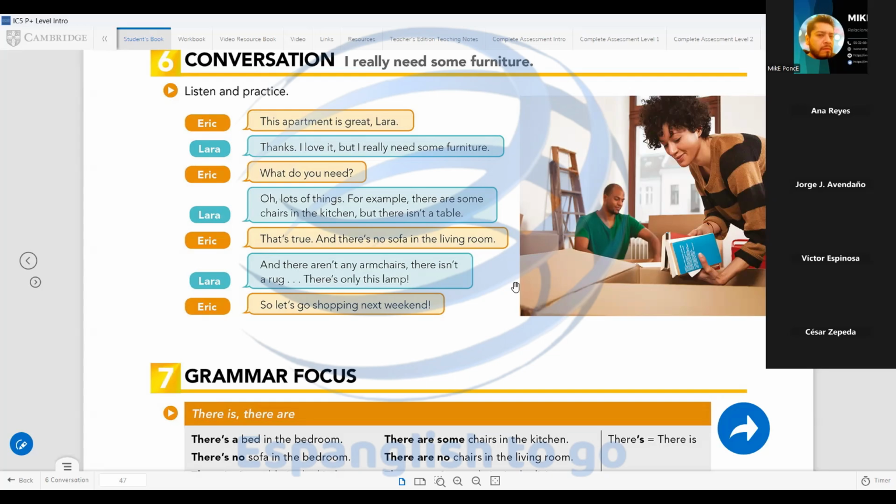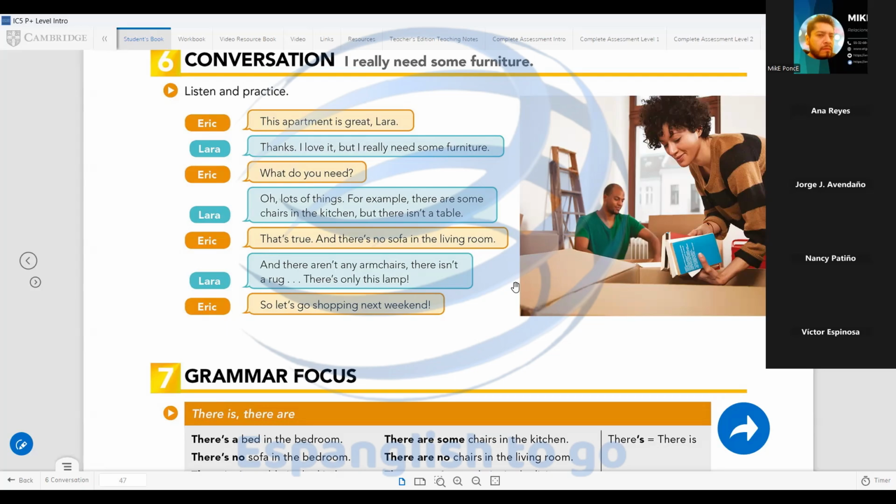And chairs in the kitchen, but there is the table. Yes, so a chair's not really necessary. Table, yes, she needs a table. But another? Another, a sofa. A sofa. Yes, Nancy, excellent. A sofa because there's no sofa. No existence of a sofa. So she needs a sofa in the living room.